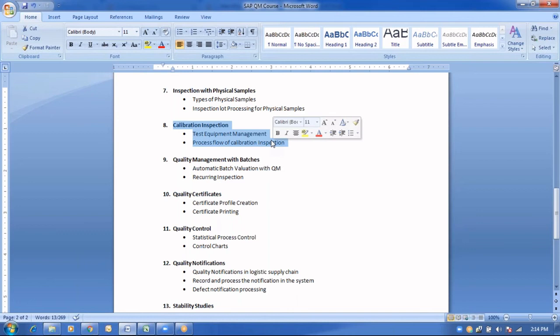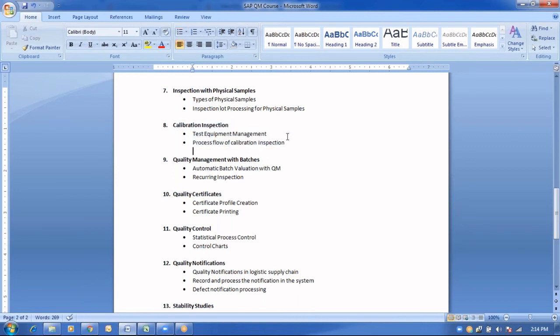For a regular period of time, we trigger inspection lots against them, and we ensure from the plant maintenance module that the required calibrations are as expected. How we are going to activate the required control indicators, how we proceed with test equipment management, and how we execute the scenarios in terms of the process flow of the calibration process, each and everything in detail we will cover as a part of the calibration inspection.